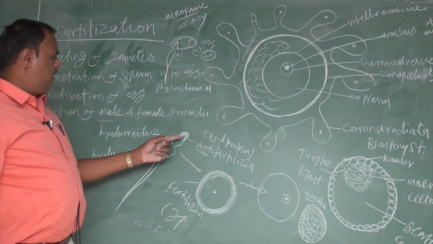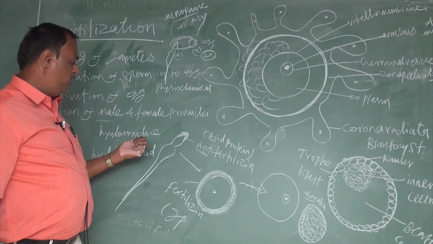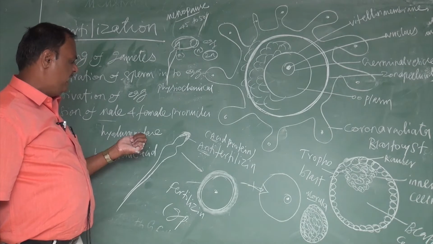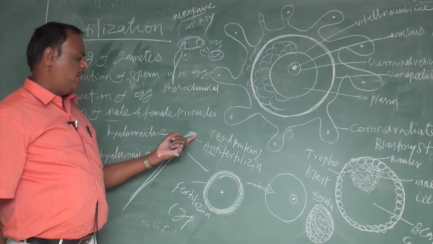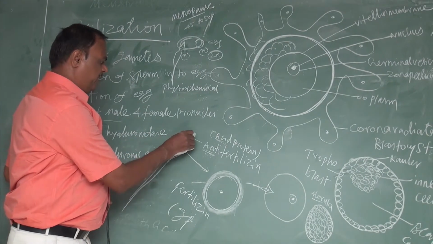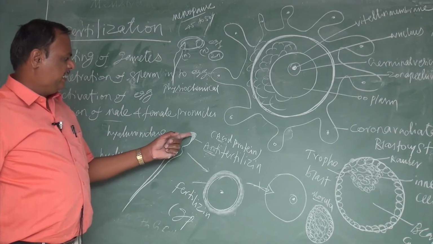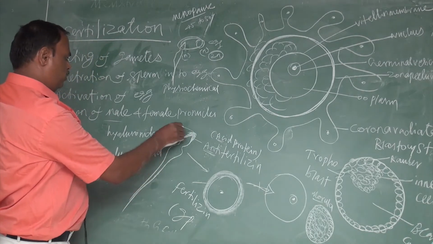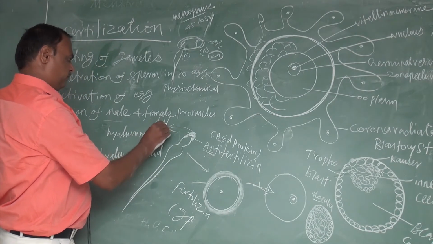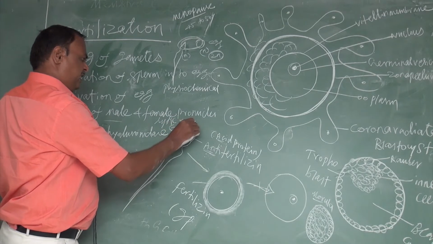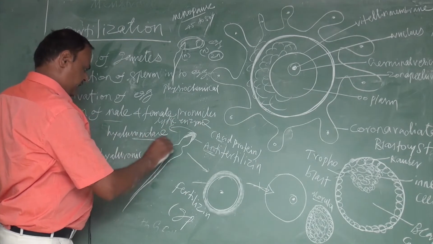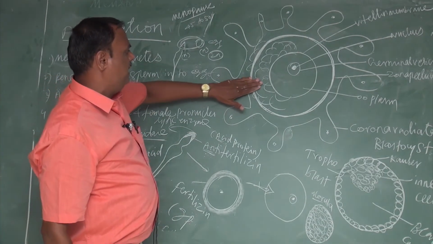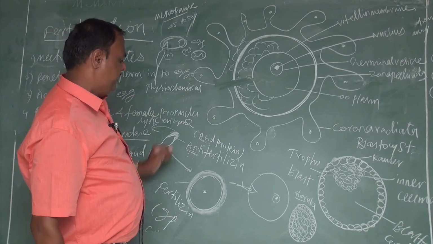The sperm also contains hyaluronidase, a proteolytic or lytic enzyme which is produced from the acrosome. What is the acrosome? It is at the tip of the head, a chemical substance formed from the Golgi body. From this acrosome they produce a lytic enzyme called hyaluronidase. The hyaluronidase dissolves the egg membranes and makes the entry pathway.